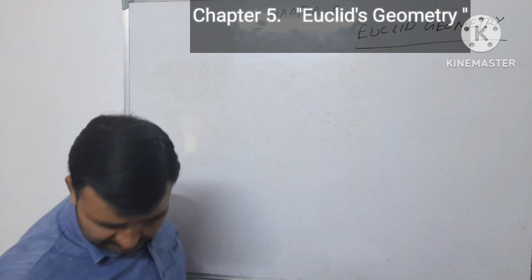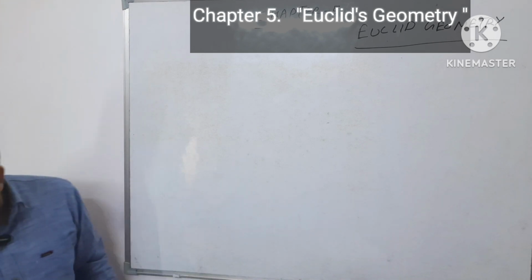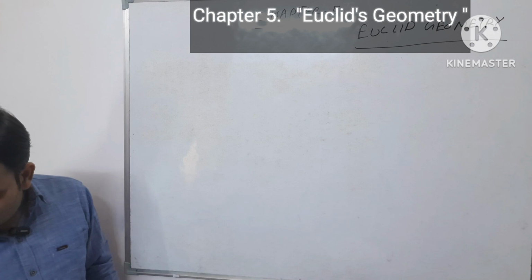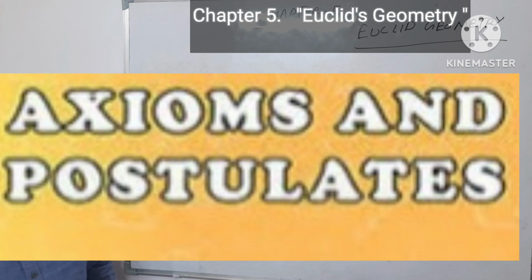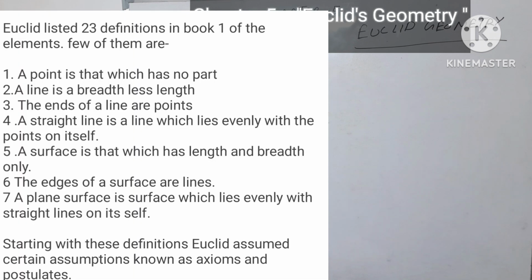In our syllabus we have some axioms and postulates. Basically Euclid gave some axioms and postulates. Euclid gave 23 definitions in book 1 of the Elements. A few of them are: point number 1, a point is that which has no part. Point 2, a line is breadthless length.